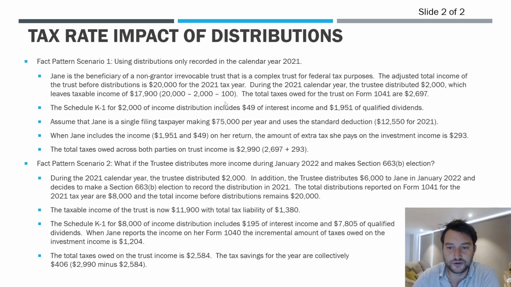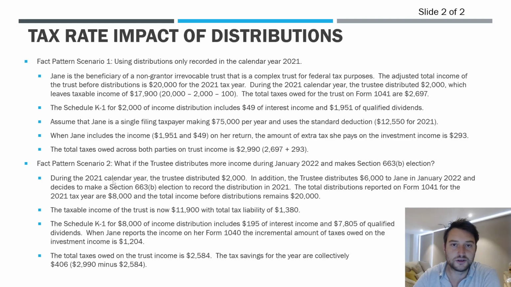So the taxable income for the trust is going to be $17,900. And how we get that is the income before distributions, the distribution deduction, and then the $100 exemption that is afforded the trust. So based on this taxable income of 17.9, the total taxes owed for the trust are going to be $2,697. Now, the Schedule K-1 that goes with the Form 1041, this $2,000 income distribution, the breakout based on this income within the trust is $49 of interest and $1,951 of qualified dividend income.